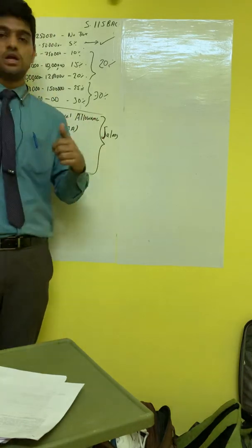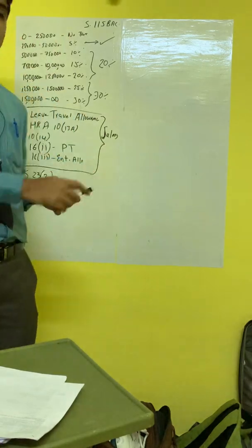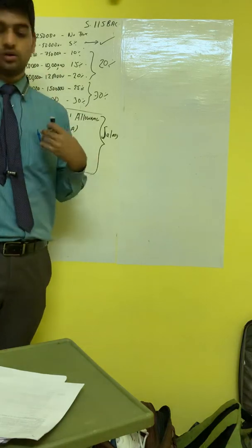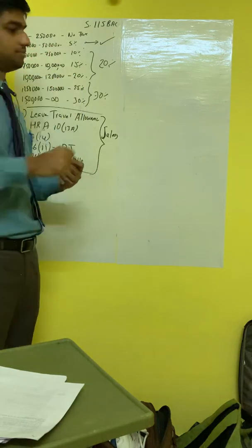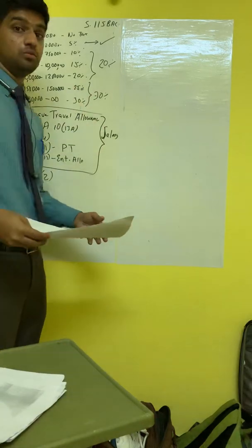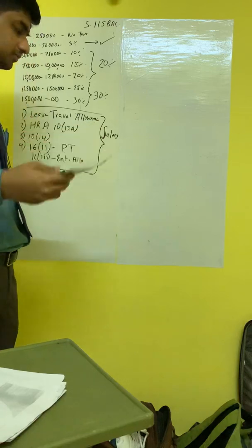If we have a self-occupied property and we are paying interest for buying it, then you cannot claim this deduction if following this method. That is the most important deduction that you will miss if you are following this section.